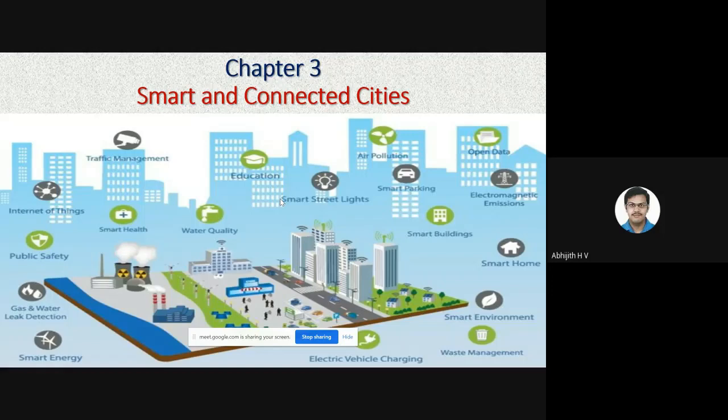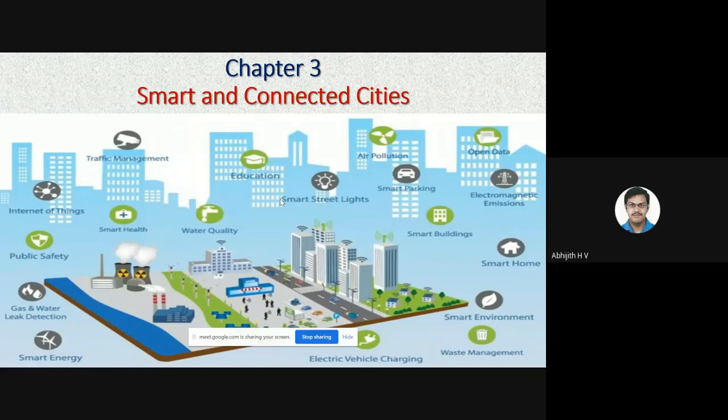It may be starting from garbage management, street light management, or the parking system, automating the parking system. So converting each and every building into a smart building, each and every home into a smart home, and everywhere we need to start using electric vehicles, and there should be electric vehicle charging points. Even the gas and water connections should be converted into a smarter way.